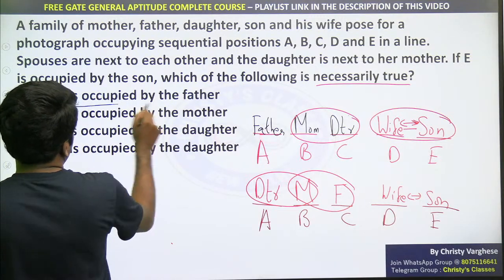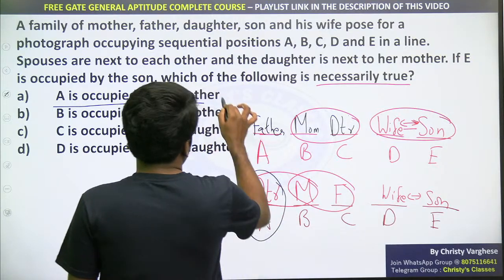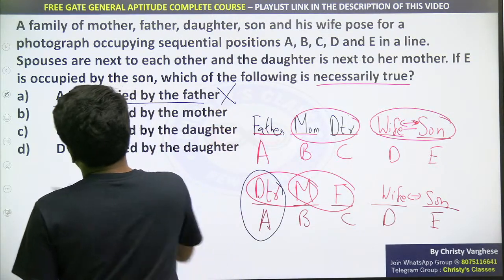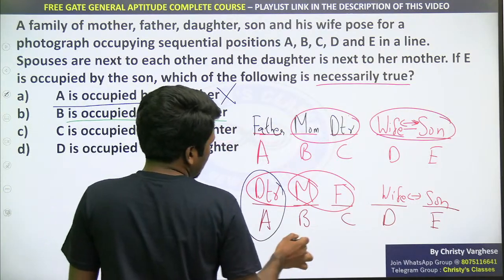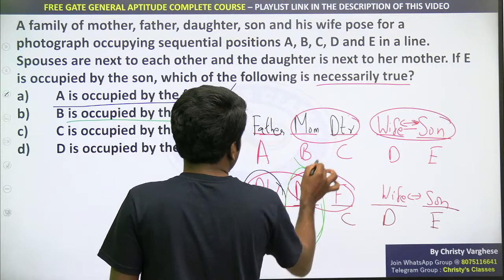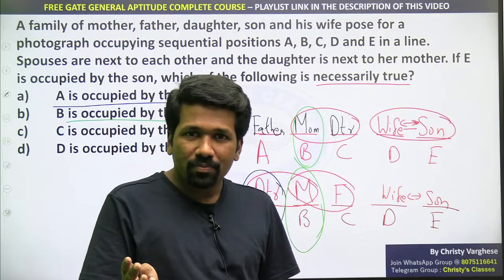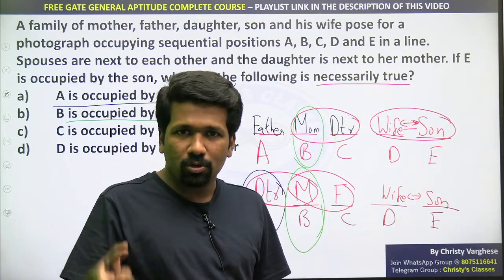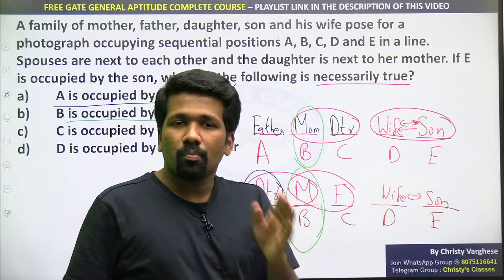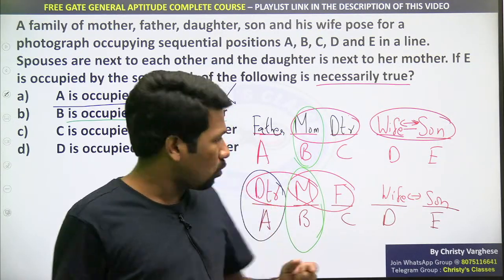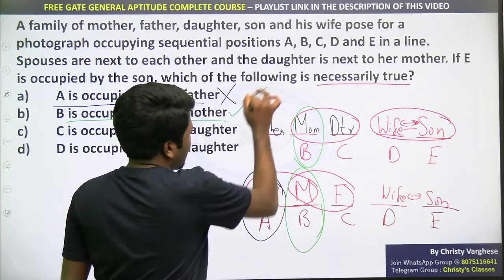Which option is correct? A is occupied by the father. Is it necessary? No. A can be occupied by the daughter. So this is not necessarily true. Second option, B is occupied by the mother. The reason is mother should be together with the father also, together with the daughter also. Because of that, mother should be in between. The only in between position is this position. That is why this is necessarily true.